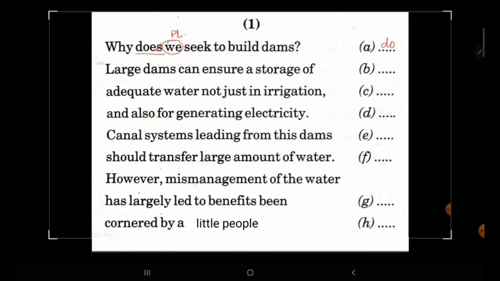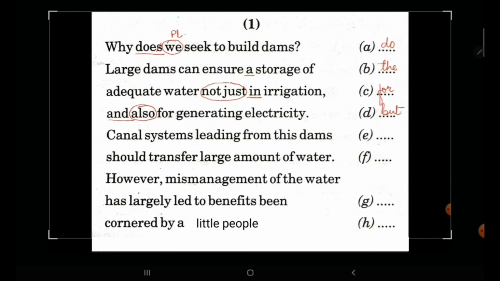Large dams can ensure a storage of water. It is never a storage of water, it is always the storage of water. Adequate water, not just in irrigation. We never use water in irrigation, we always use water for irrigation. So this preposition is an error and instead we will use for. And also for generating electricity. Now notice that in this sentence we have a paired conjunction, not just, and also. Now the paired conjunction is not just but also. So instead of and, we will write but.